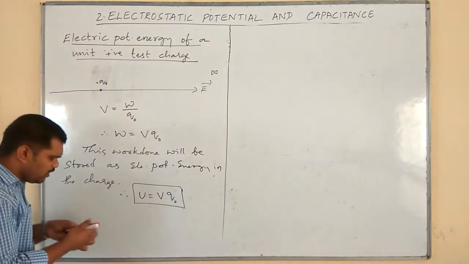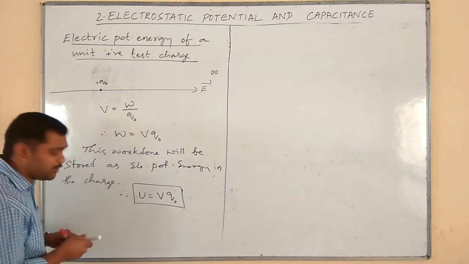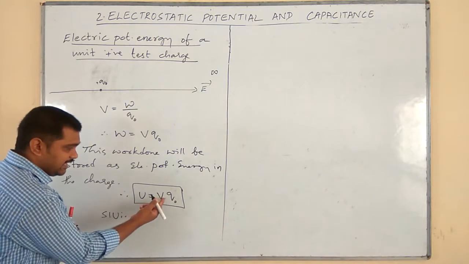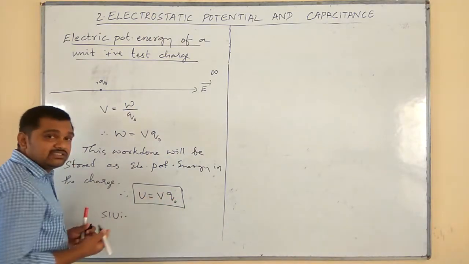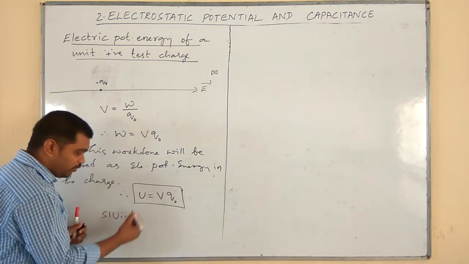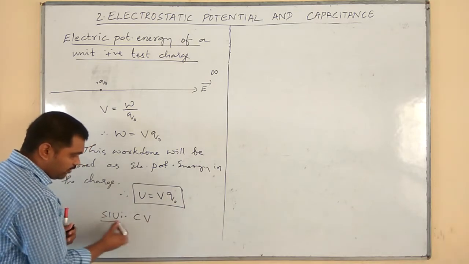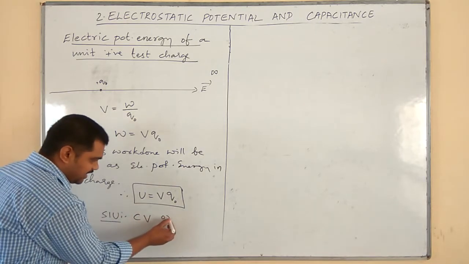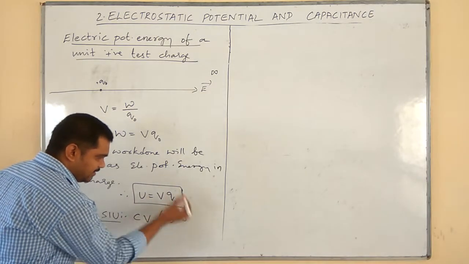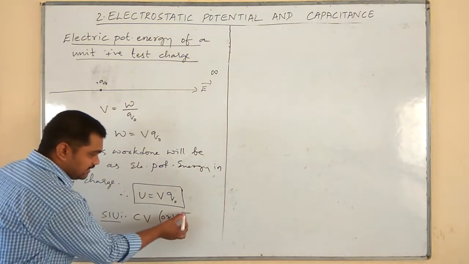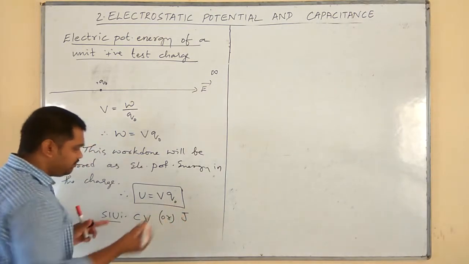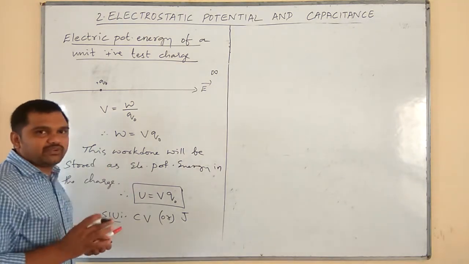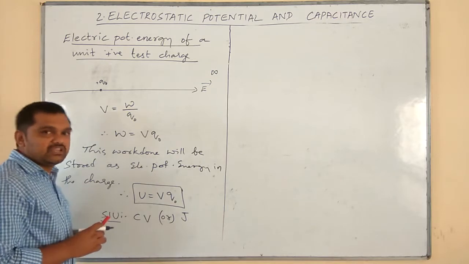Okay, now what is the SI unit for this electric potential energy? Here is V, here is Q naught: coulomb volt. Usually we won't represent the SI unit like this. Instead of this, we represent it by joule. Joule is the SI unit for electric potential energy. Any type of energy has the SI unit of joule.